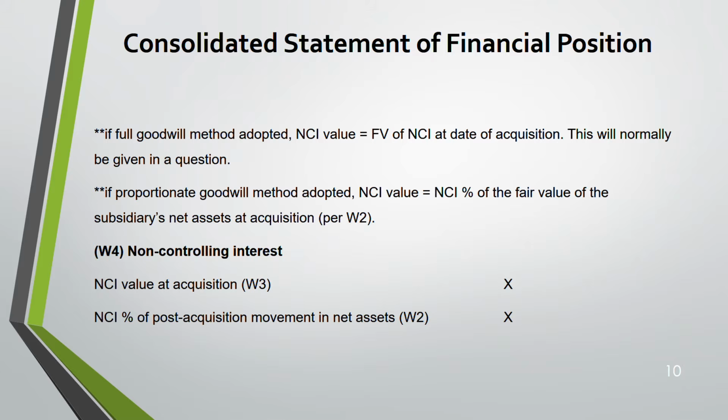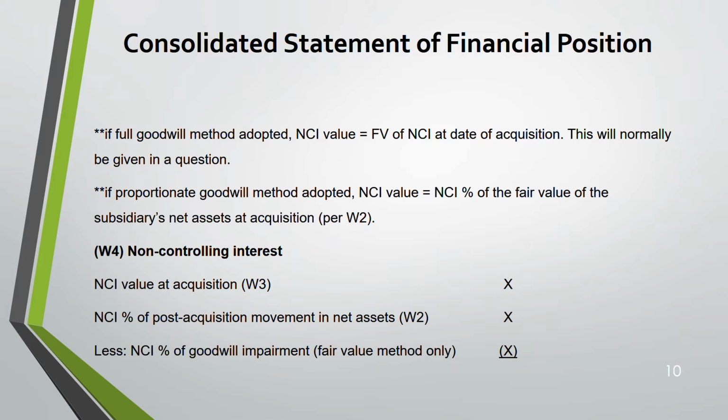Remember there were two columns in your net assets. On your left side, there was acquisition, on the right side at reporting date. So the difference between those two is your post-acquisition movement in net assets. You have to take that difference and apply the NCI percentage, because we are calculating NCI. What is the NCI share of post-acquisition profit? That's what we are adding to the opening balance of NCI. That's what we are doing here.